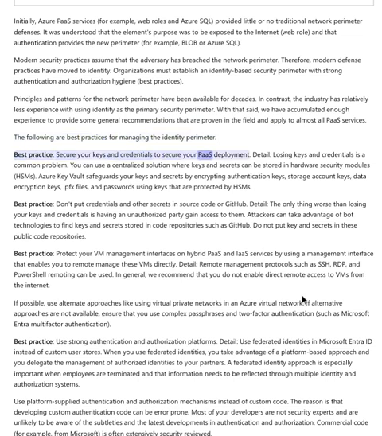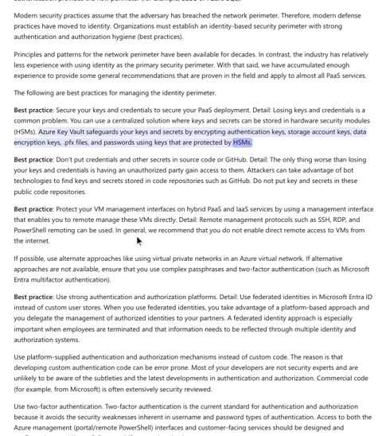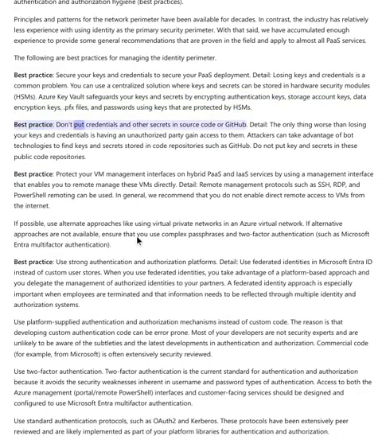Best practice: secure your keys and credentials to secure your PaaS deployment. Detail: losing keys and credentials is a common problem. You can use a centralized solution where keys and secrets can be stored in hardware security modules, HSMs. Azure Key Vault safeguards your keys and secrets by encrypting authentication keys, storage account keys, data encryption keys, PFX files, and passwords using keys that are protected by HSMs.